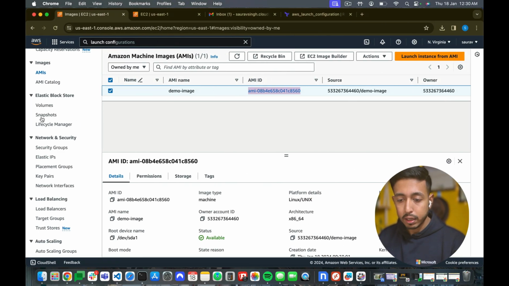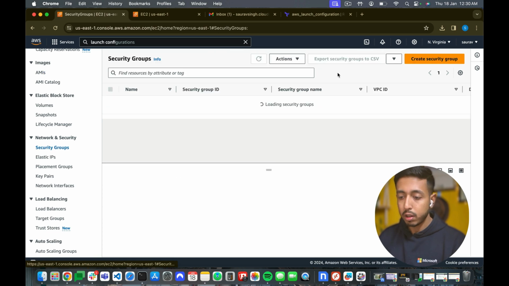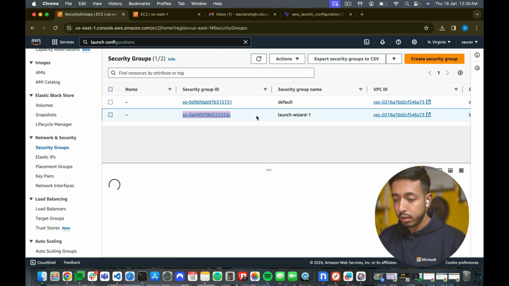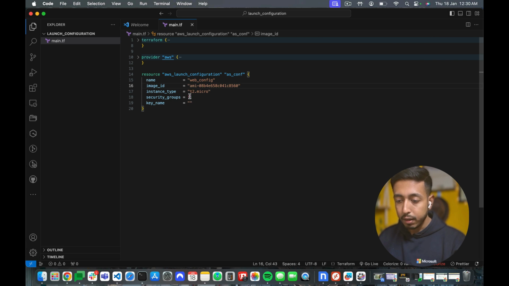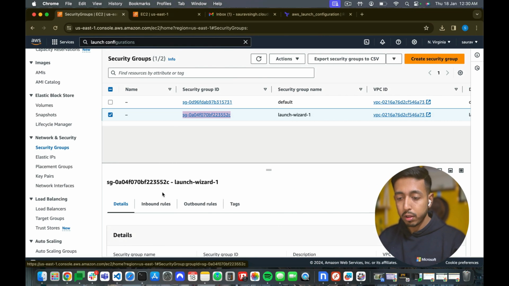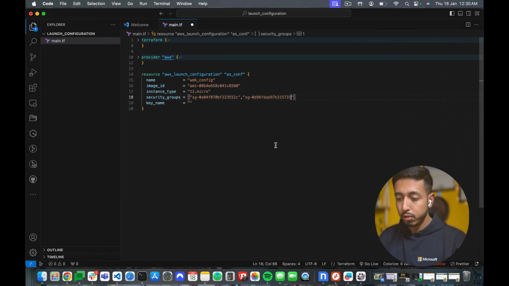I can go ahead and copy any security group that I have already in my console. Let's not take the default one. I'll take this one. I'll paste it here. Maybe I can add one more. Let's add the default one also. So pasting it here. Key name,